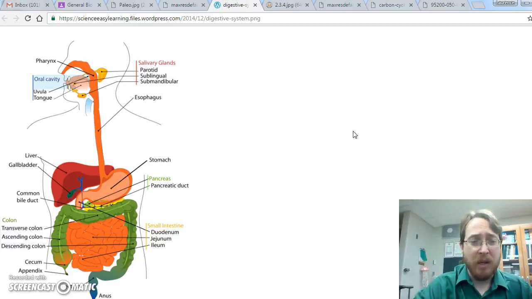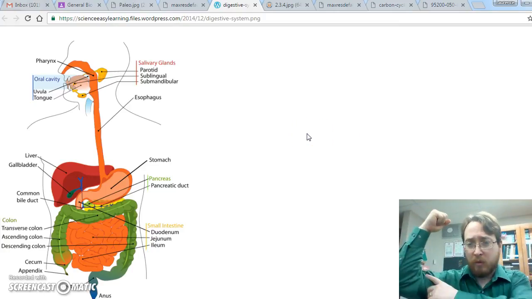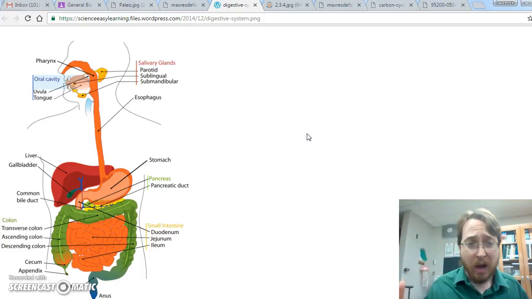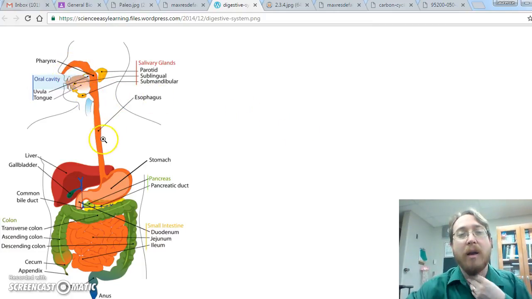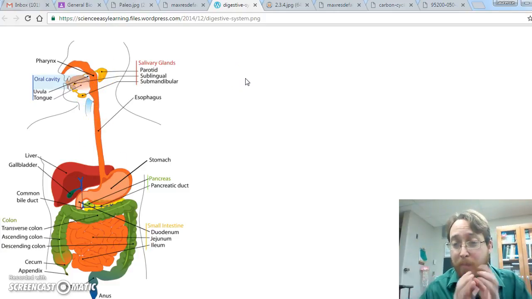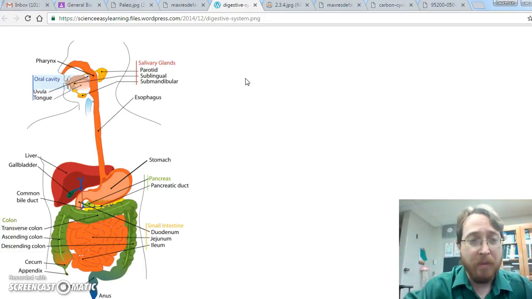Another thing is that we need to eat to help us get the protein that our cells use to build our bodies. Now, a lot of time when we think about protein, we think protein is good for muscle, and that's true. But actually, protein is good for a lot of things. In fact, most of our body is built out of protein. Our nasal passages and our trachea and our esophagus all have proteins that help make mucus so that food can slide down and that we can catch sticky things and get rid of them.